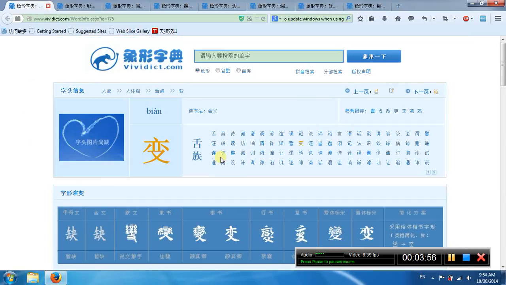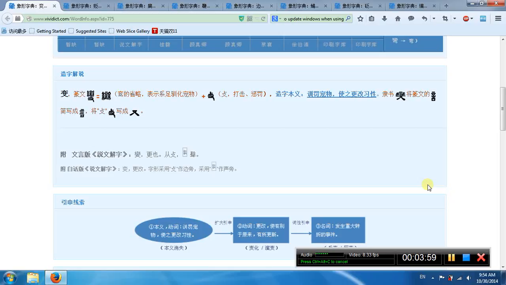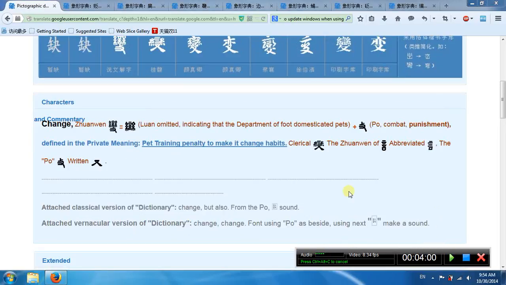Bian. This is another bian. See, this character has 2 parts. The top part means a pet. The bottom part means a pet.